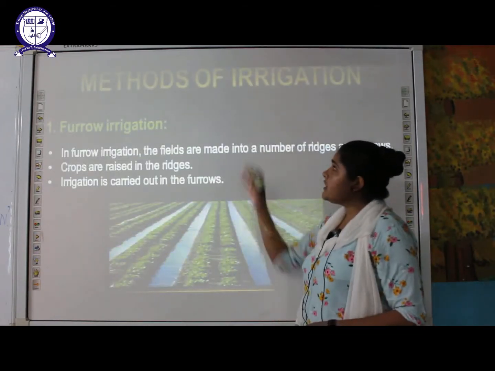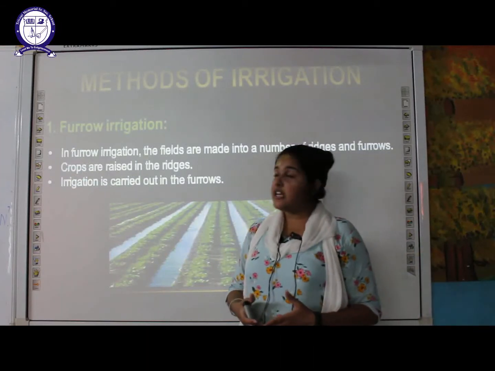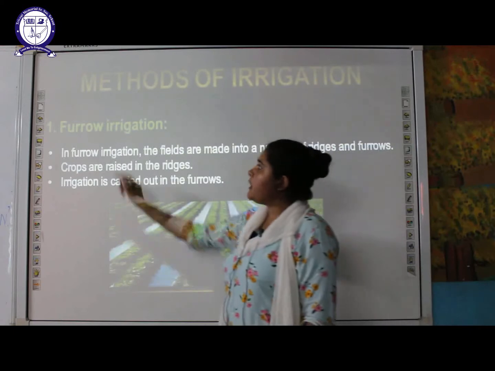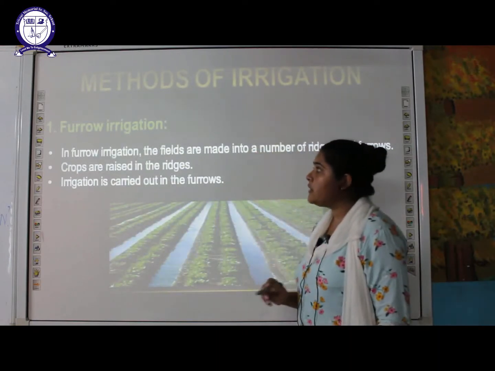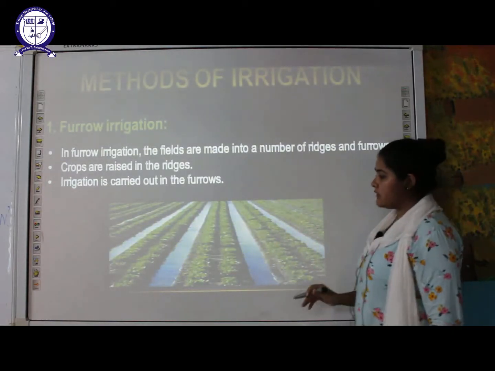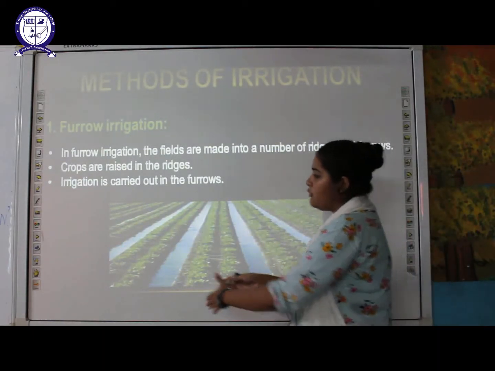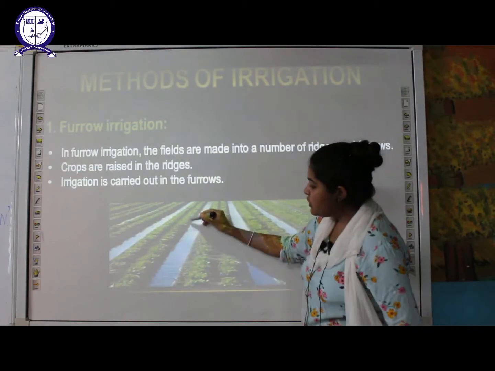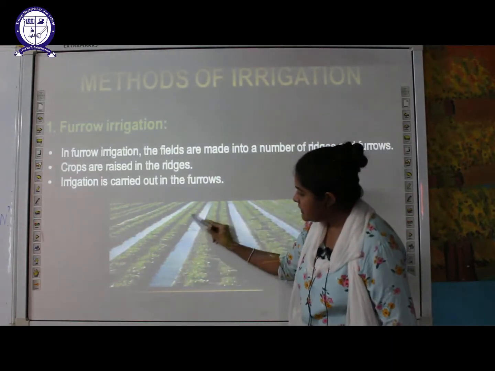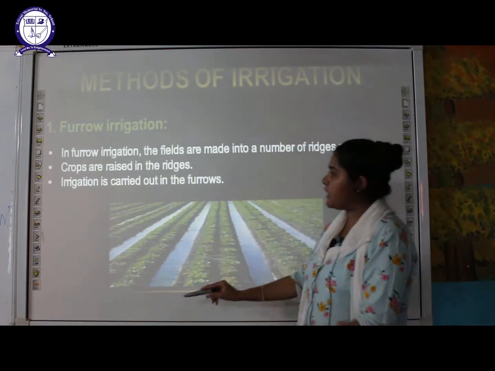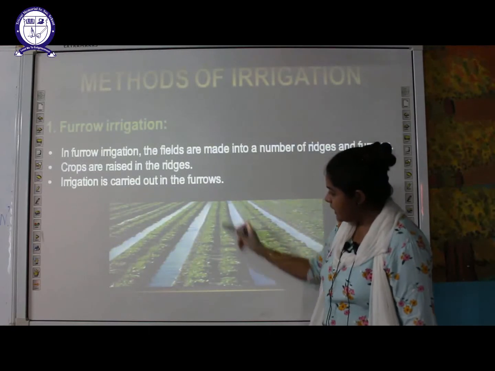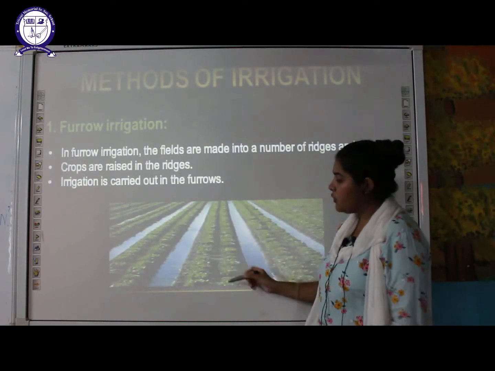The next is, what are the various methods used for irrigation? What are the various ways in which we can irrigate the field? The first one is furrow irrigation. In furrow irrigation, the field is made into a number of ridges and furrows. As you can see here in the diagrams, the whole field is converted into rows of ridges and furrows. These are the ridges, and this is the furrow part. The crops are raised on the ridges. You can see here, green, the crops are grown on the ridges.